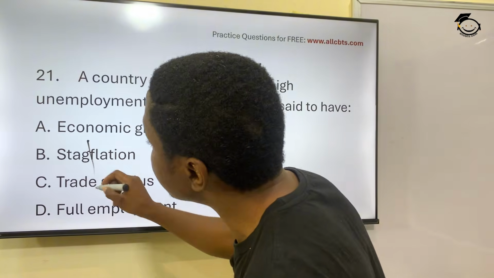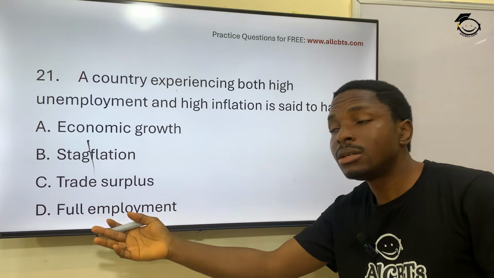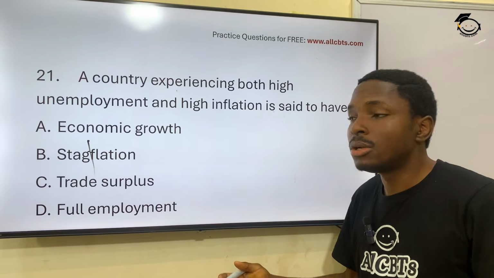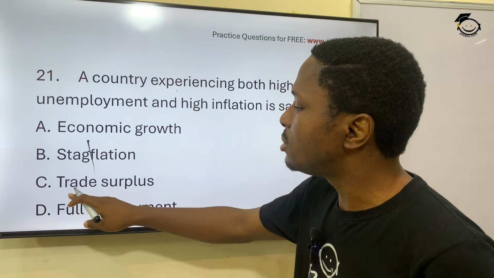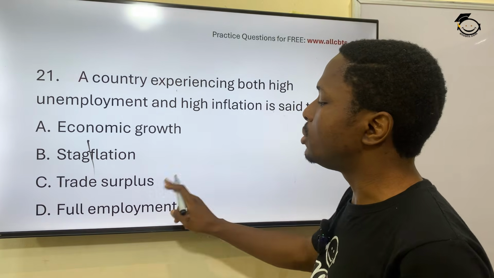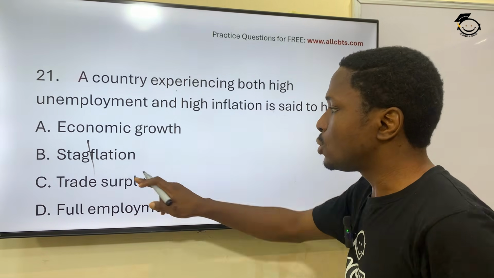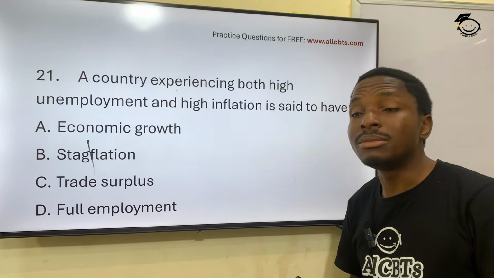Stagflation just simply means stagnant economy and inflation. You just join it together to become stagflation. So stagnant economy and inflation. Then you have trade surplus, full employment, not either of this. So trade surplus, there's no surplus here. So it is stagnant economy and inflation.